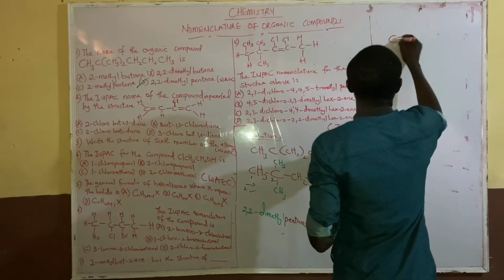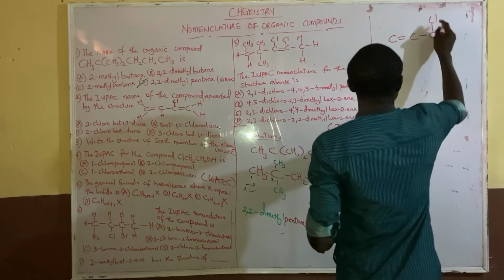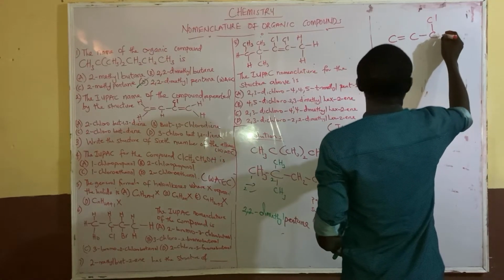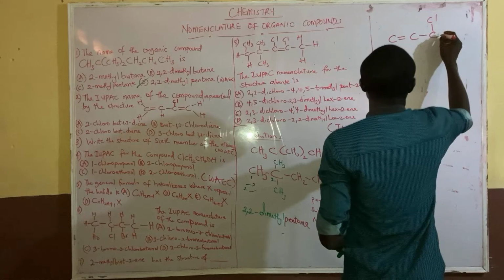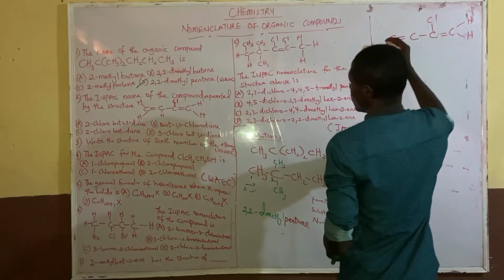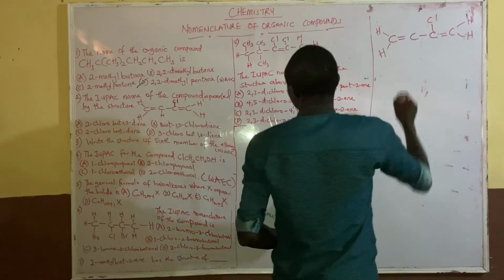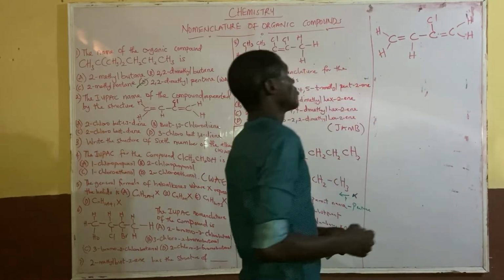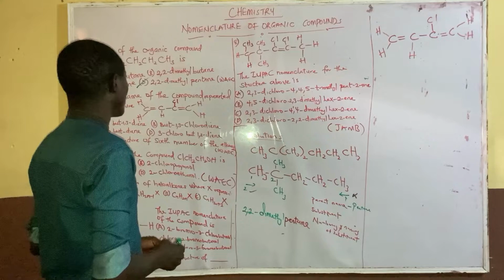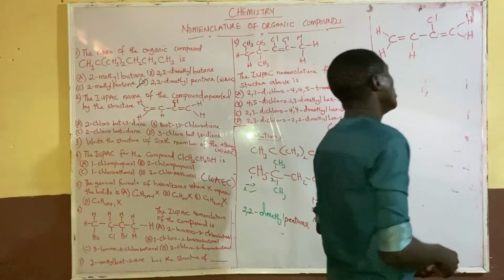We have C double bond C, single bond C, then we have the substituent chloro, then double bond C. Now we are asked to name this organic compound. Look at this very, very well.